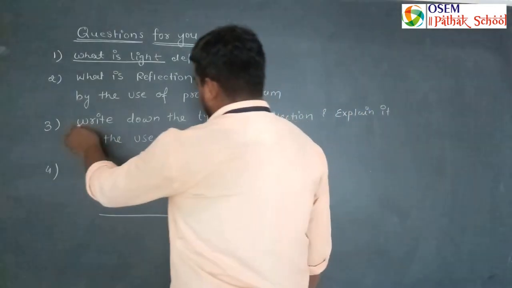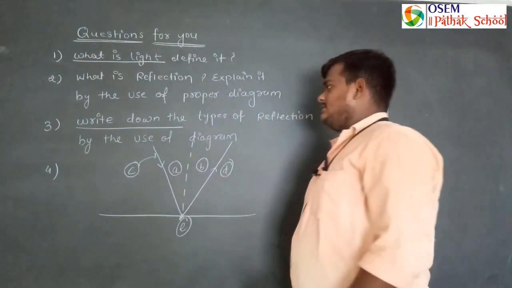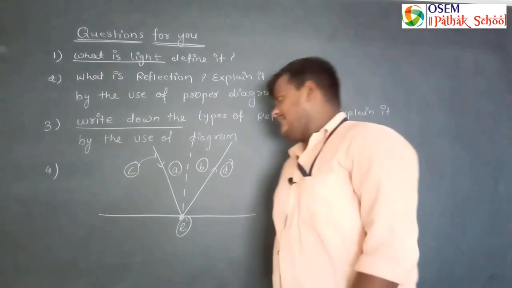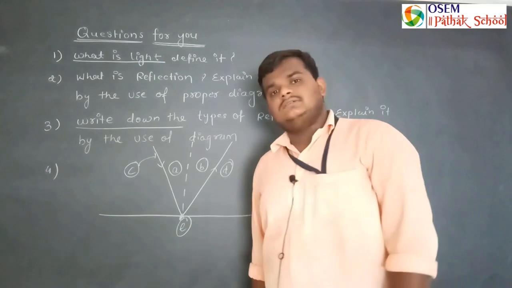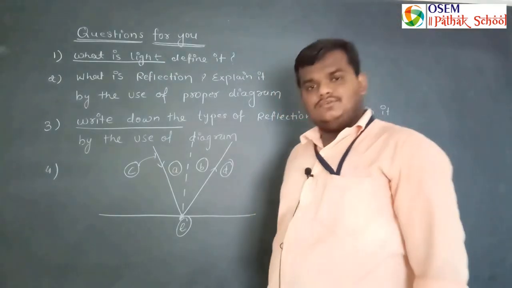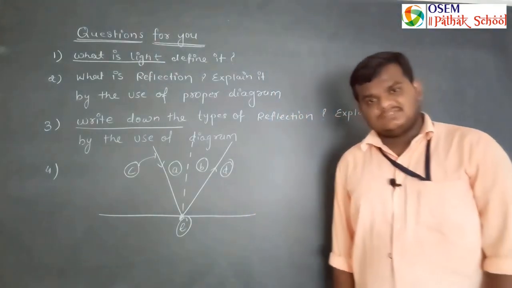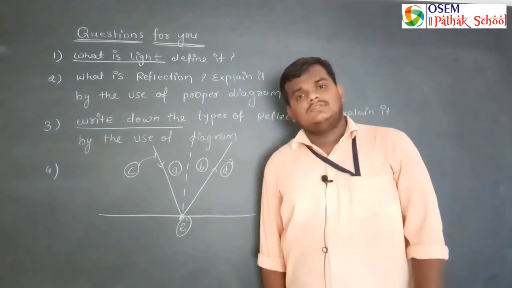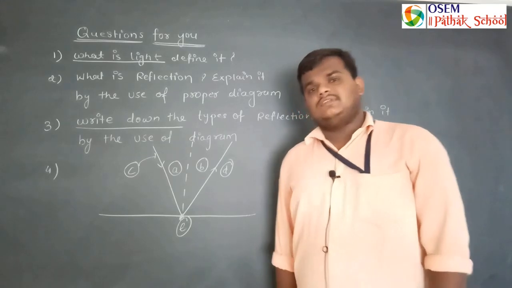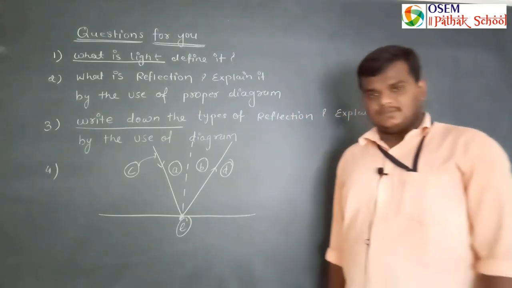The third question is, write down the types of reflection and explain them by the use of diagrams. Means you have to define regular and irregular reflection, or diffused reflection, and you have to draw the diagrams for each and every case.